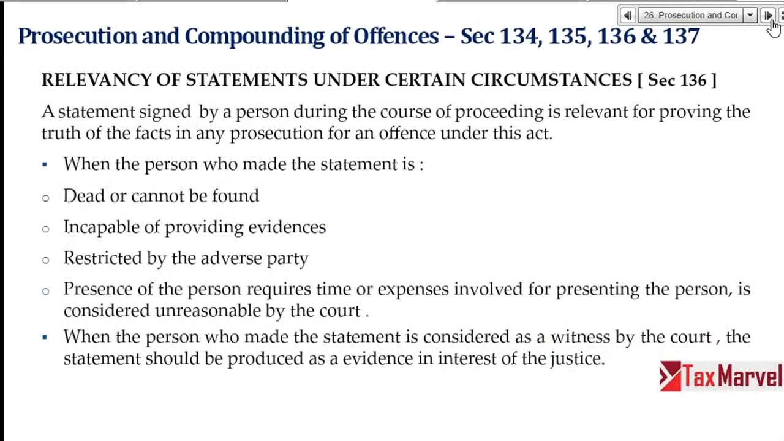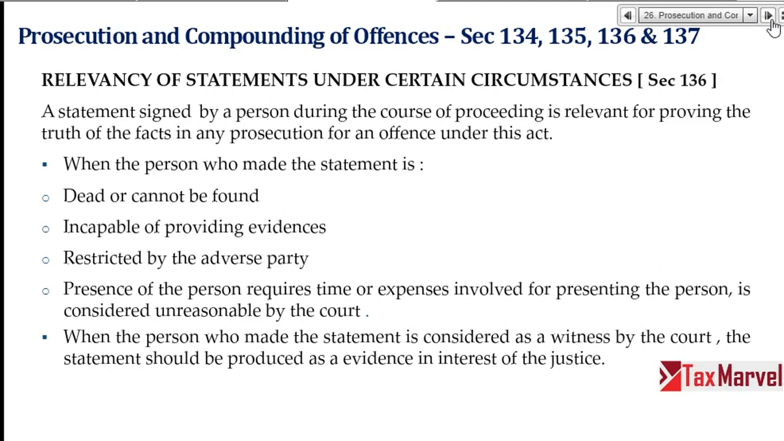Next, relevancy of statement. If I make any statement before any officer, any statement signed by a person during the course of proceeding is relevant for proving the truth of a fact in any prosecution of an offence under this Act. Means during a survey or search operation, I gave a statement, and later I say no, no, he took the statement. The department will use that statement against me in the court of law, right?